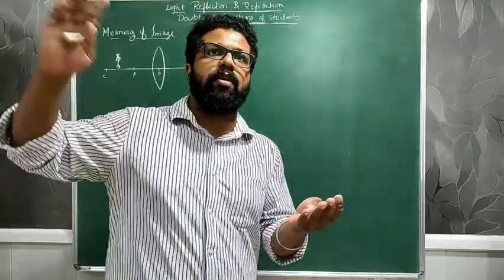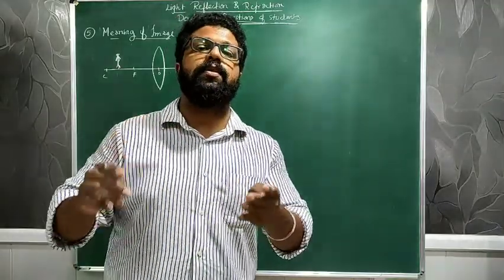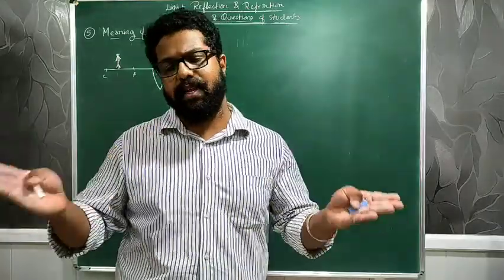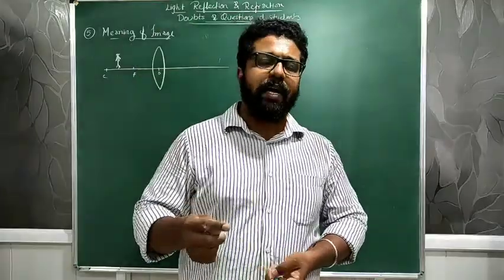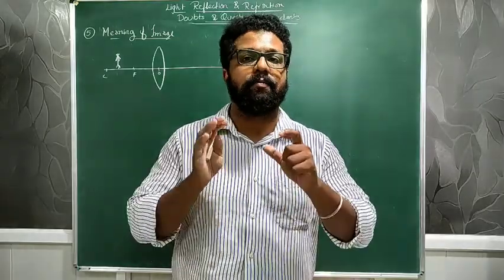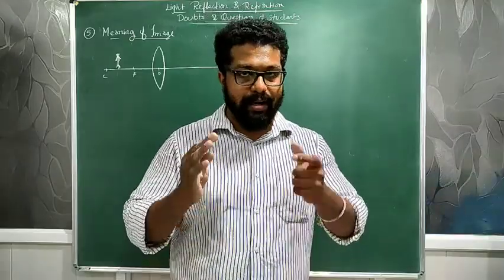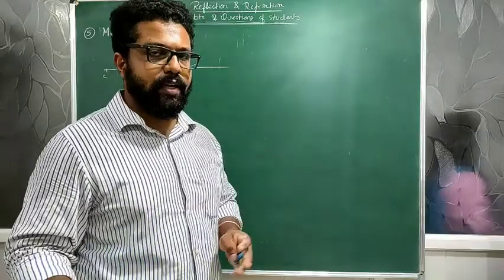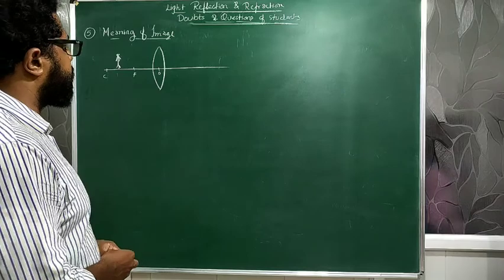While drawing theoretically, you might get something else. That means the image can come beyond C, beyond the center of curvature, or beyond the focal length. That is because of your mistake in drawing. You may have taken the distances in that way, or the number line has some mistake, or the thickness of that particular lens matters. Because of that, you are getting the theoretical answer wrong. But this is not a theoretical drawing. It is a practical drawing, with results obtained out of experimentation. That is the result given in your book, the result of that refractive ray experiment. So I will try to explain how the image is formed.